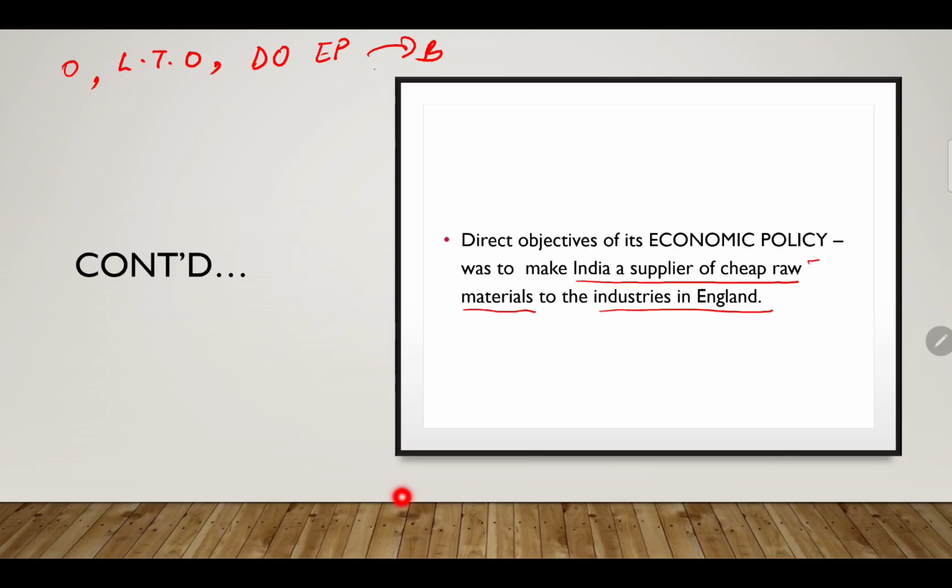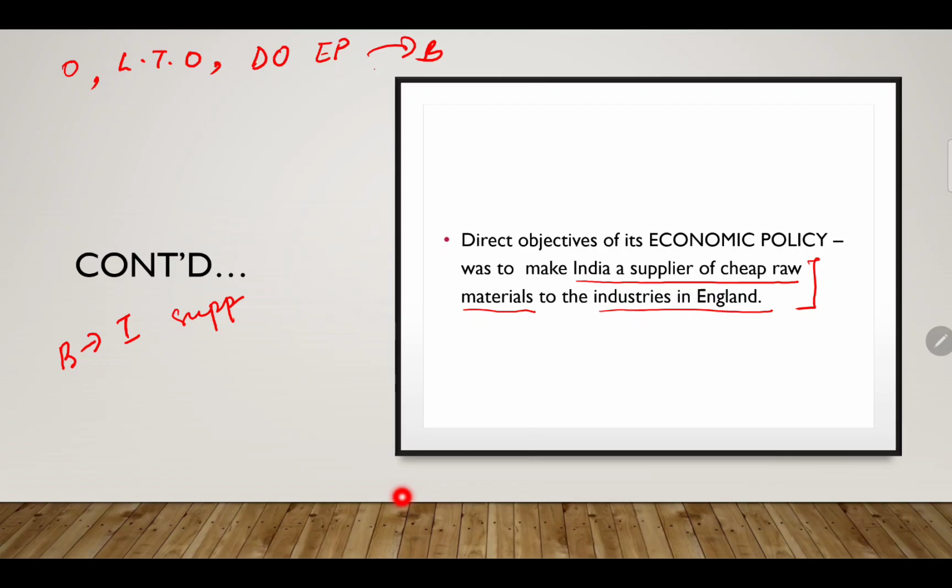This statement also says that the British wanted India to be a supplier, because at that period of time India was very resourceful. There were so many treasures and so many things; India was a naturally resource-rich country.